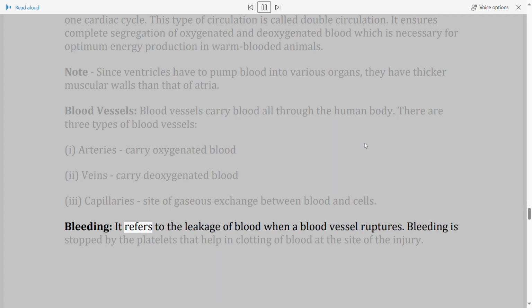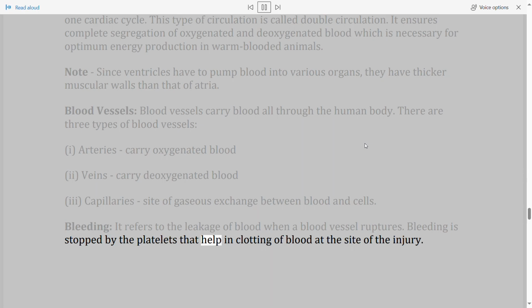Bleeding. It refers to the leakage of blood when a blood vessel ruptures. Bleeding is stopped by the platelets that help in clotting of blood at the site of the injury.